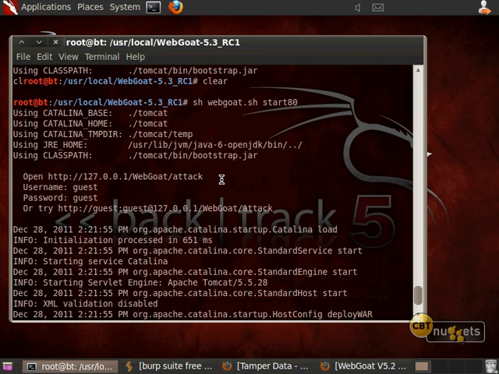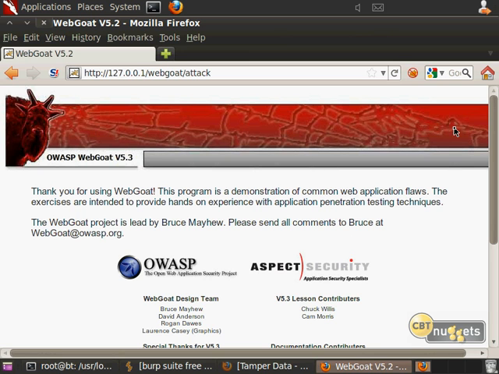Now, here's one thing I want to point out very clearly to you. This is actually wrong, and this is wrong on many websites that I've seen, many how-to websites about WebGoat and so forth. Especially if you're using this in Linux, notice the capitalization of WebGoat. You can type that in all day long and you will not get to the website. It has to actually be all lowercase, not camel case, as you see here. And once you do that, I'll just refresh the screen here so you can see this. Then it will take you to the WebGoat web page.